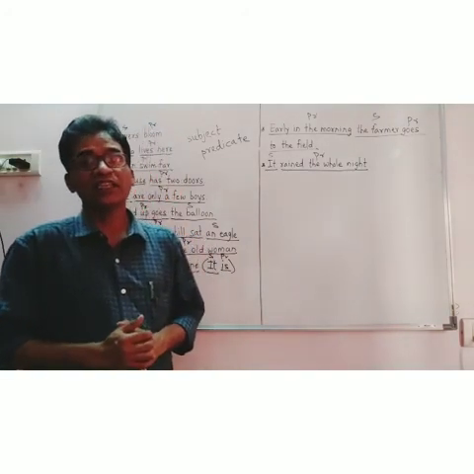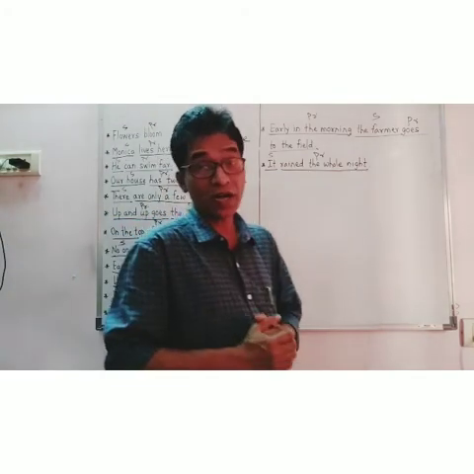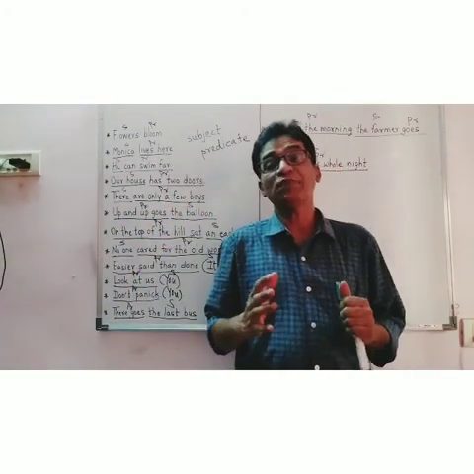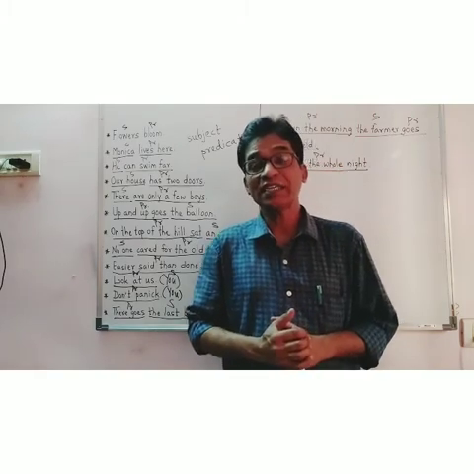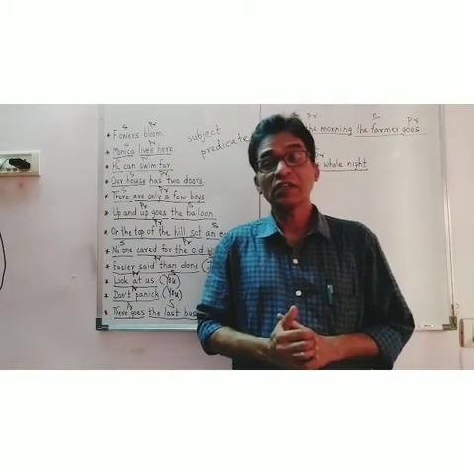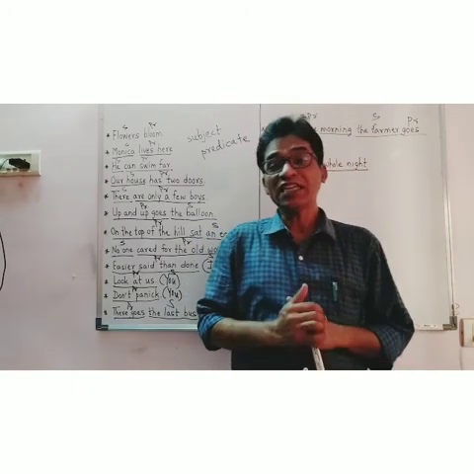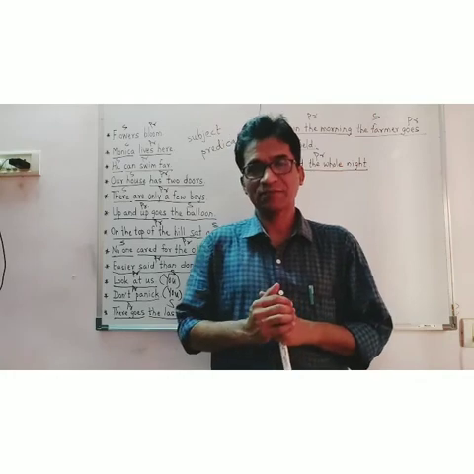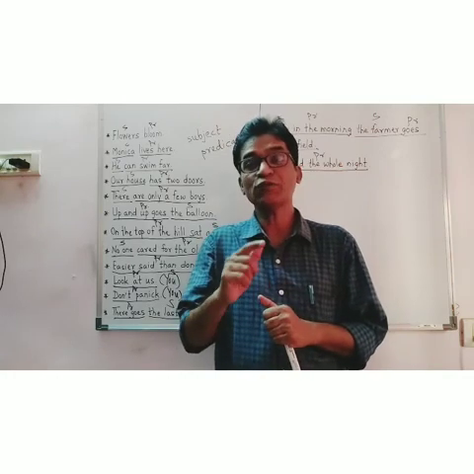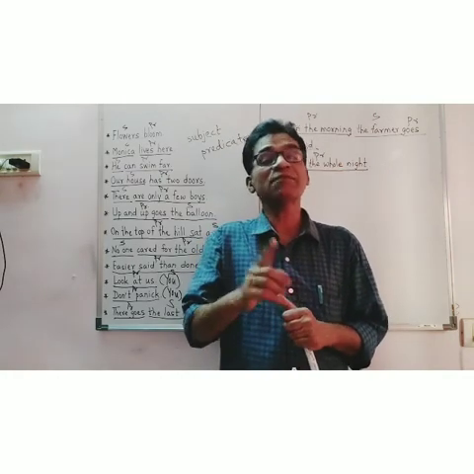So I think that you have understood this part, subject and predicate. Don't forget the points I explained about the subject. So before we end this video, I repeat, the part in a sentence which we name is the subject.